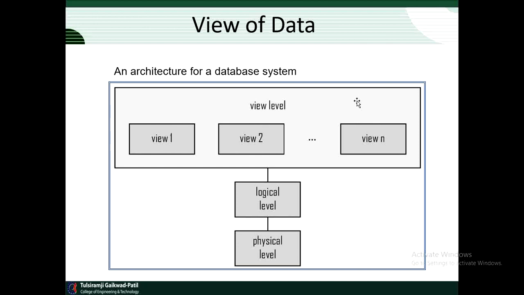Then the physical level: how the database is physically stored in memory, on the physical storage, will be given by means of the physical level of abstraction. Here, how the data is stored, how memory is allocated, and how it is structured in the physical storage, all these things are covered by the physical level of abstraction.